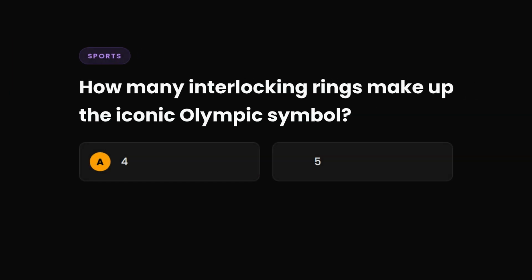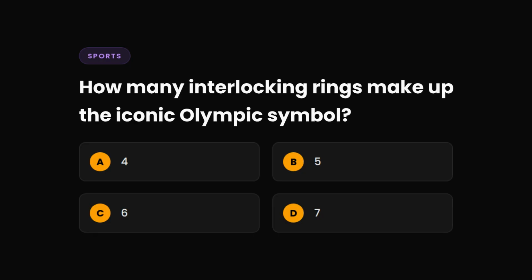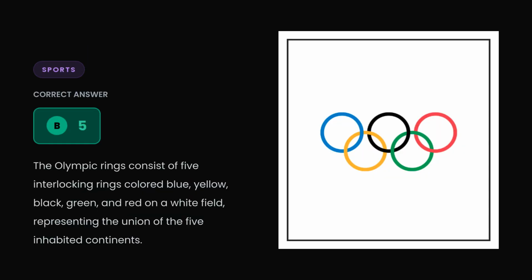Question 20. And our final question. How many interlocking rings make up the iconic Olympic symbol? A. 4, B. 5, C. 6, or D. 7? The correct answer is B. 5. The Olympic rings consist of 5 interlocking rings colored blue, yellow, black, green, and red on a white field, representing the union of the 5 inhabited continents.